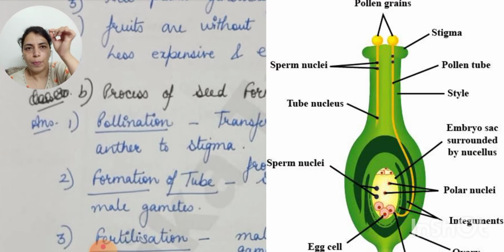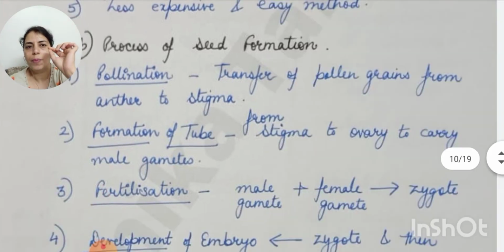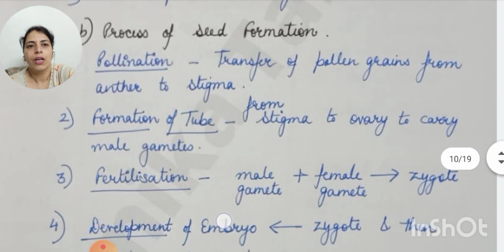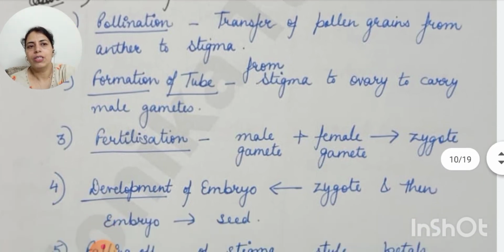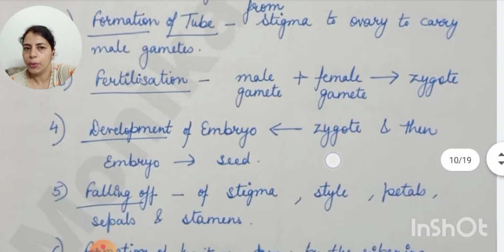Then as the pollen grains stick to stigma, a tube is developed which takes these pollen grains to ovaries. Inside the pollen grain there are male gametes. Now inside the ovaries, male and female gametes fuse together, they form zygote. This is known as fertilization. And after the zygote is formed, it develops into embryo, and then embryo is developed into seed.